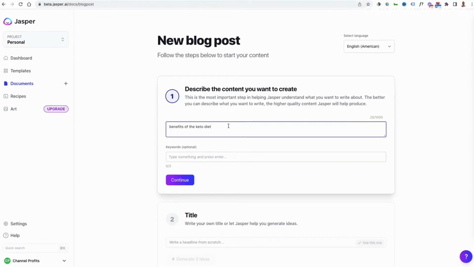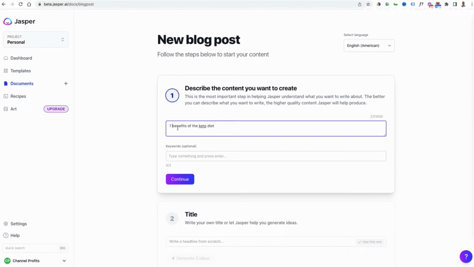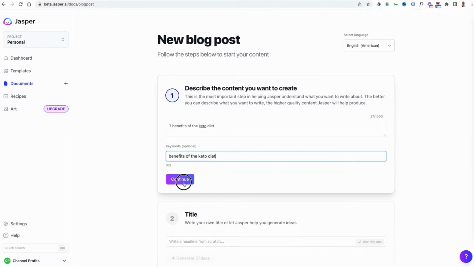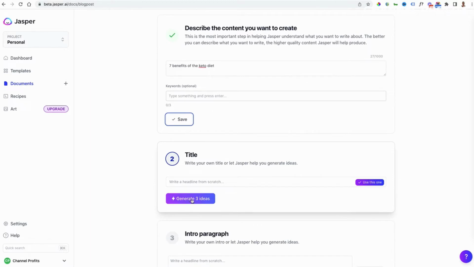So if I paste that title in there, I could then go, that's the keyword I want to use, and maybe I could say, okay, I want the 7 benefits of a keto diet, and go continue. And then come down, and I can actually get it to generate titles for me, which I really love because it comes up with some great ideas.